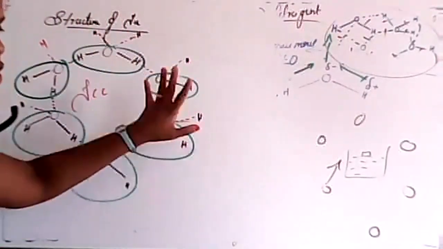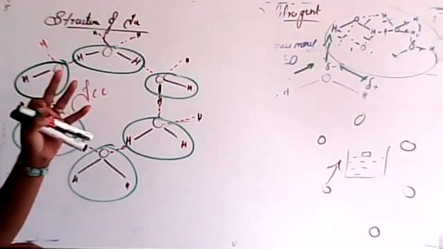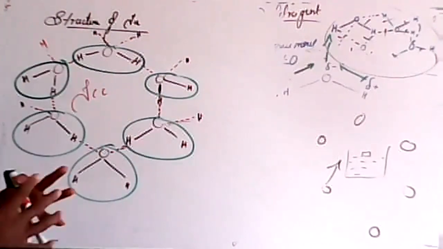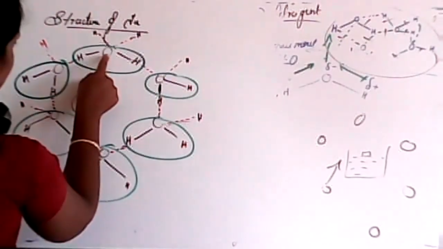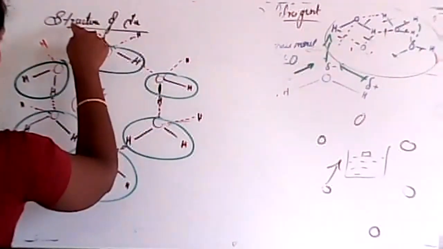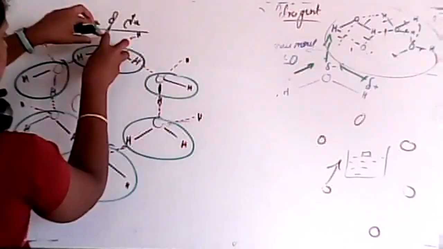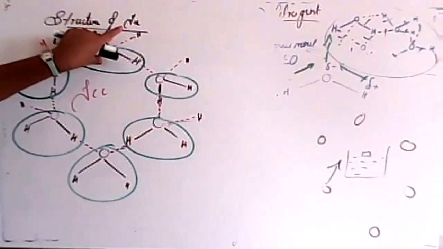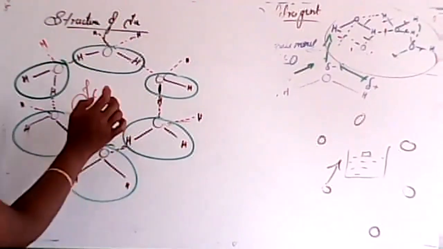X-ray studies show that each oxygen is surrounded tetrahedrally by 4 atoms. If I consider one, two, and there is another one here, 3 and 4, almost 4 oxygens are covered by this. Clear? And hydrogen bonding gives ice an open structure.